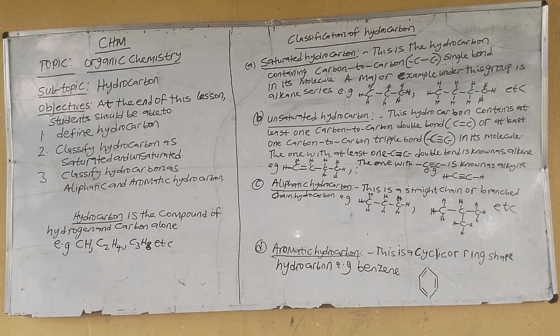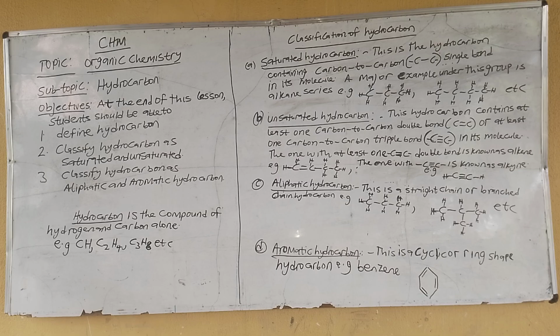The objective is that at the end of this lesson, students should be able to define what a hydrocarbon is, at any length. Classify hydrocarbon as saturated and unsaturated. Classify hydrocarbon as aliphatic and aromatic.